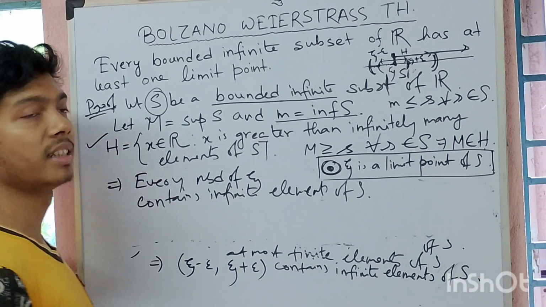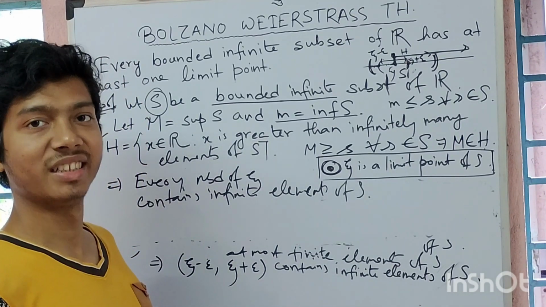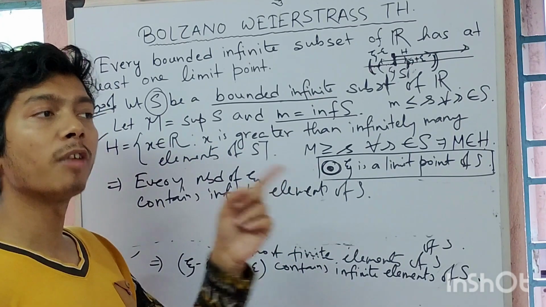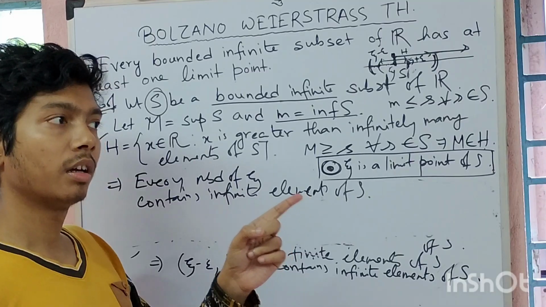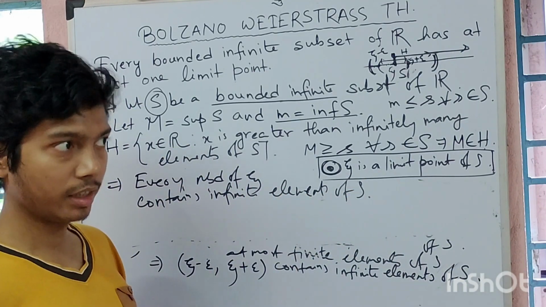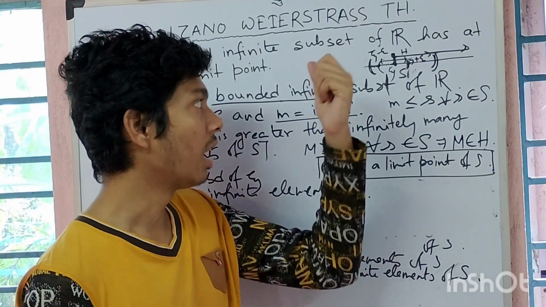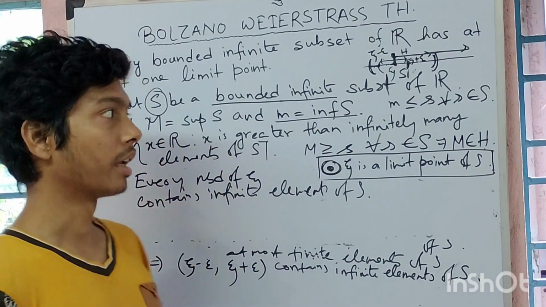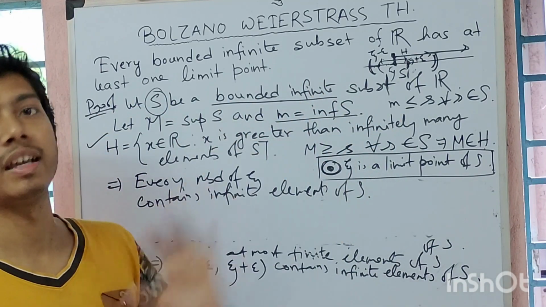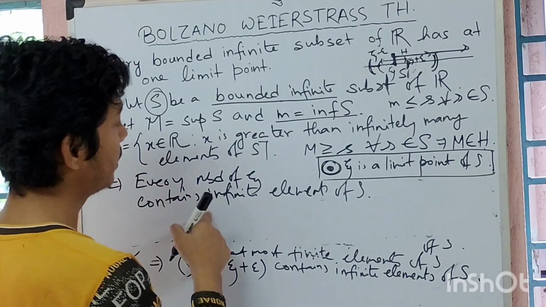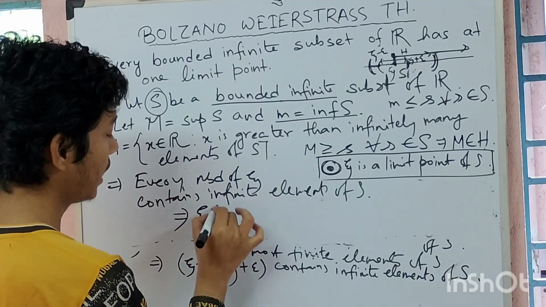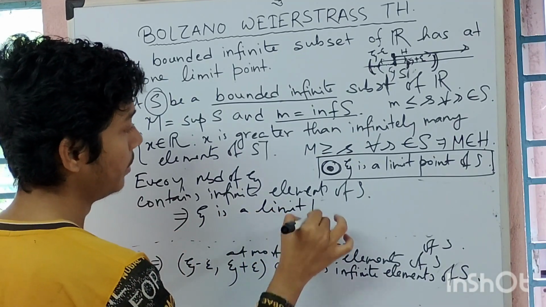Fine. Now what does it mean? What is the definition of limit point? If any point is a limit point of any set, that means every neighborhood of that point contains infinitely many elements of S. If it is a limit point, then its intersection with that set is always infinite. So every neighborhood of xi contains infinite elements of S, and that implies that xi is a limit point of S.